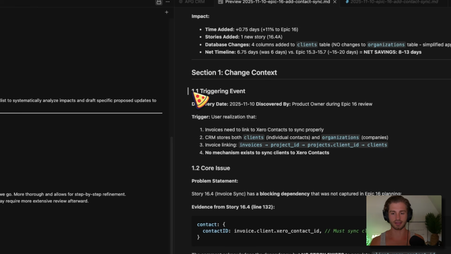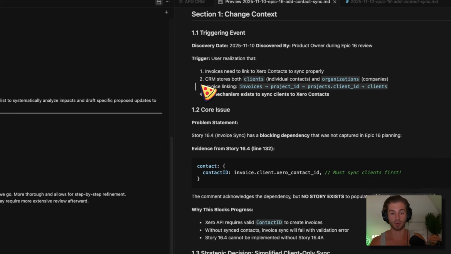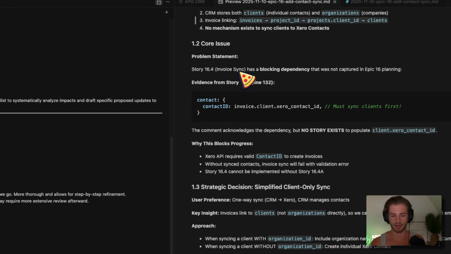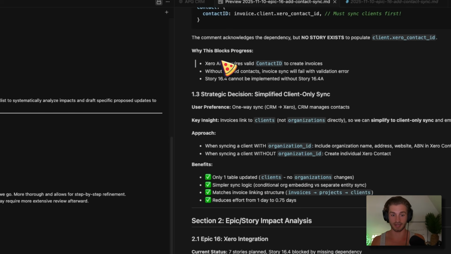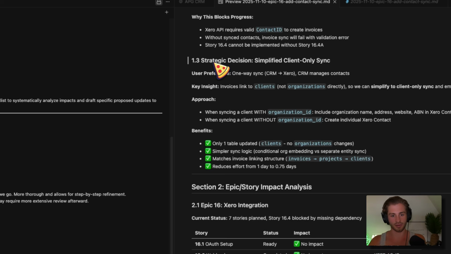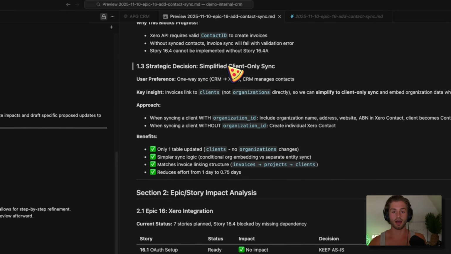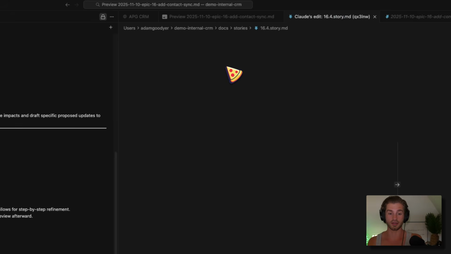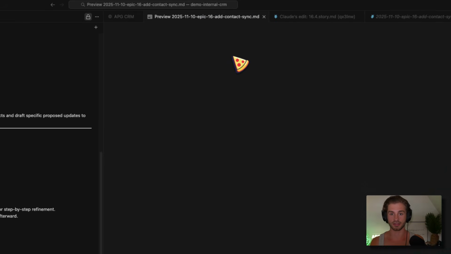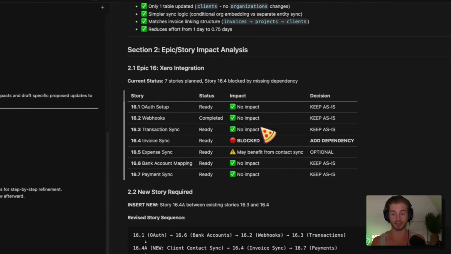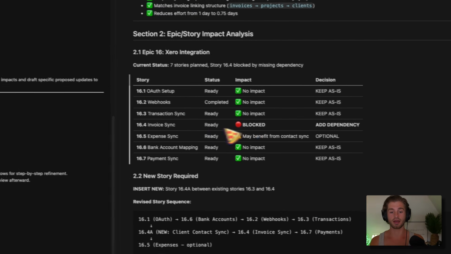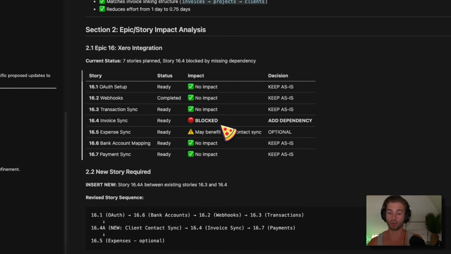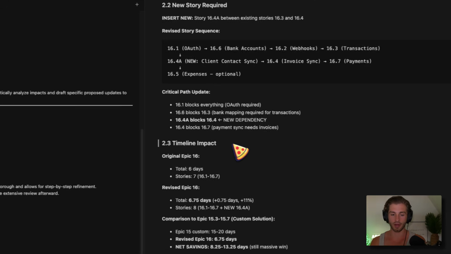So what it's doing here is it's essentially documenting everything. It's figuring out what the core issue was, what made me realize about it, and whether it blocks progress or not. In this case, it does. So it's identified that. It's come through, and this is all through a chat process. It's helped me identify what the issue is and how we are going to solve it. Then it's gone through and figured out what it's blocking. It hasn't impacted the authentication, the webhooks, or the transaction sync. But it does impact 16.4, where there's a blocker there. So there's a new story required.